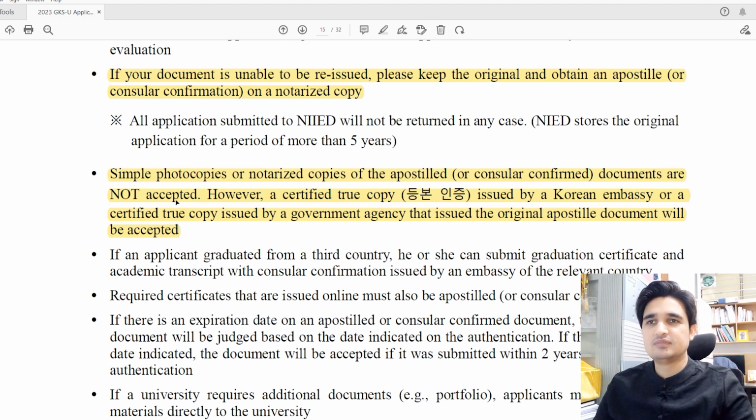So what does this mean? For example, if you have your apostille stamp or consular confirmation stamp on the original copy and you make a photocopy of that document, then that photocopy is not accepted. So then what do you have to do?